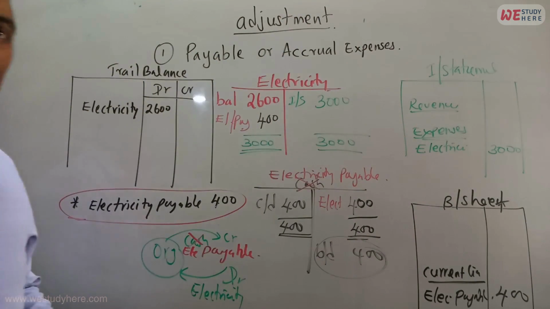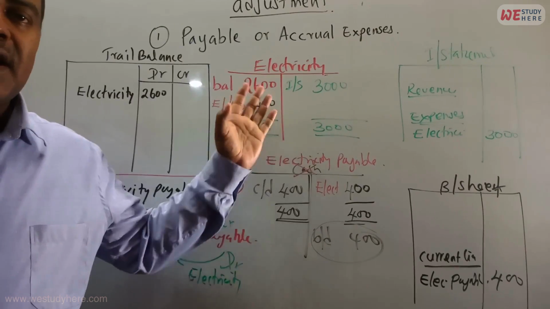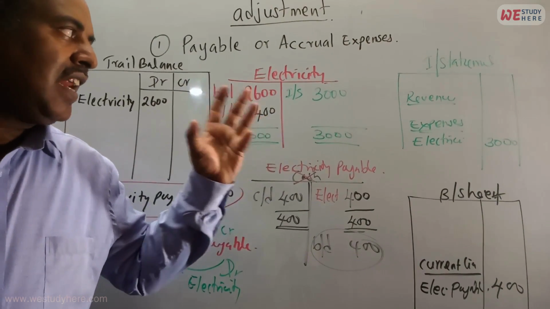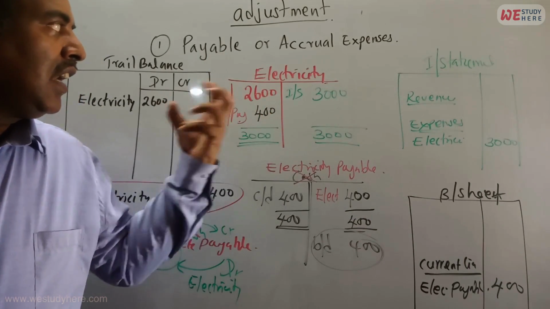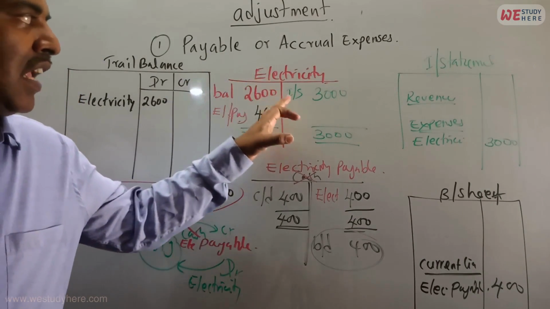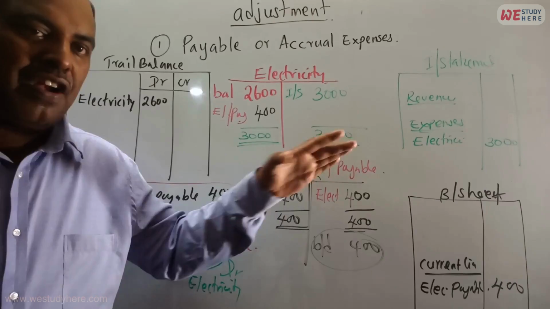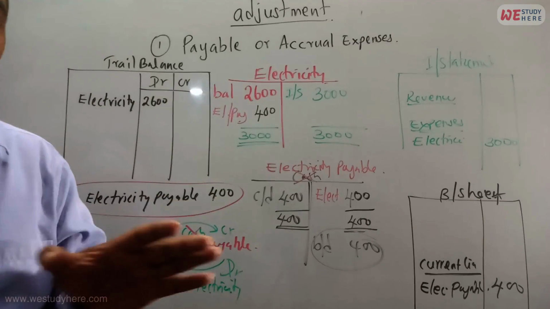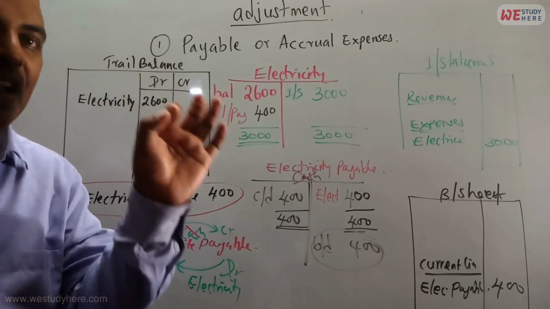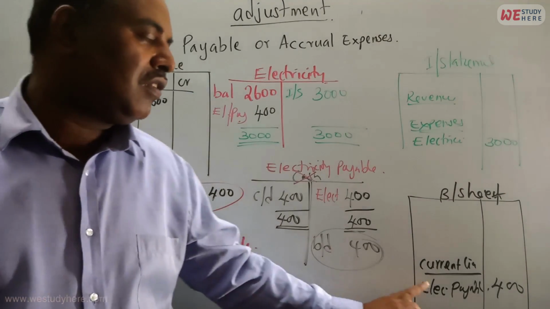Now I think you got the idea how we are going to treat these accounts. Basically, this is a small idea I am giving you, and you can get the point from here. Electricity, if it goes to the income statement, we have to close the account permanently. When you close the account permanently, there is no CD and BD. Anything that goes to the balance sheet, we cannot close permanently. We close it only temporarily, then it will continue into the next year also. That's why it goes to CD and BD.